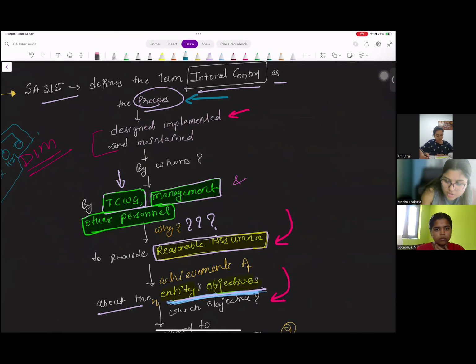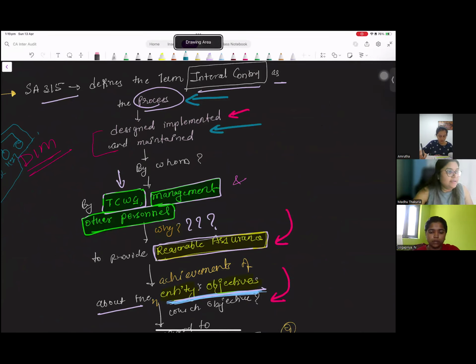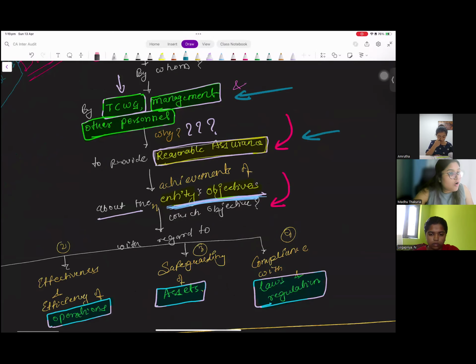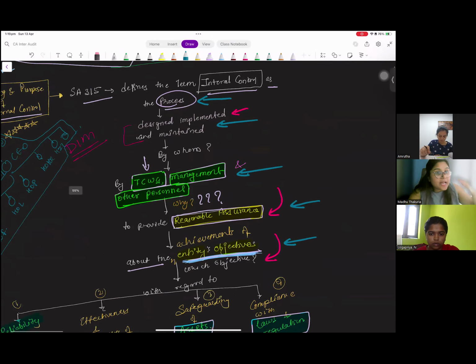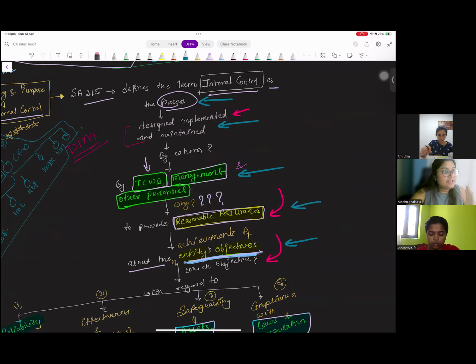It is a process. What process? A process which is designed, implemented, and maintained. By whom? By TCWG, management and other personnel. Why? To provide reasonable assurance. About what? About achievement of the entity's objectives. You have to break down the definition and learn it by heart.